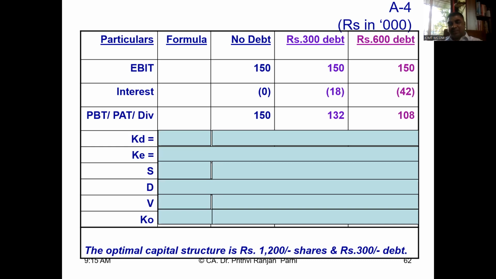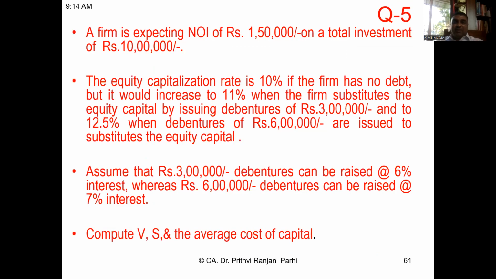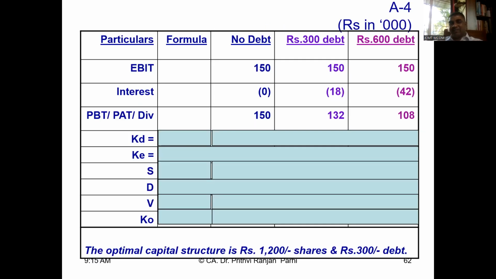Why is there a difference? If you look at the question, it says 3 lakh debentures can be raised at 6% interest, whereas 6 lakh debentures can be raised at 7% interest. So interest rates are different. Consequently, the amount of interest may be 18 or 42. Now, profit after tax comes to first case 150, second case 132, third case 108. It is simply EBIT minus interest.